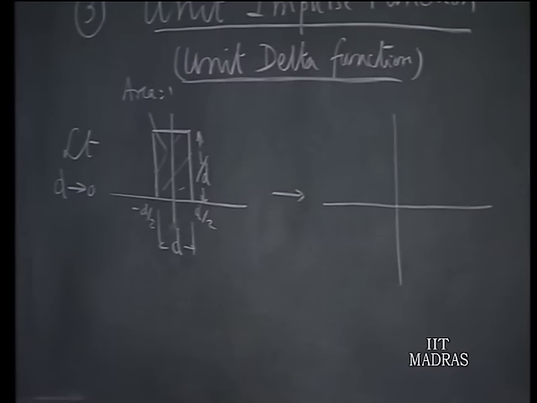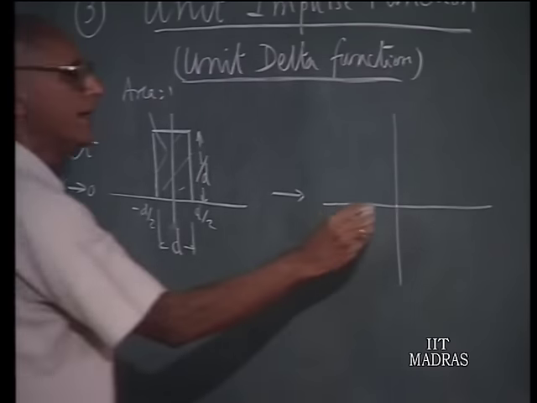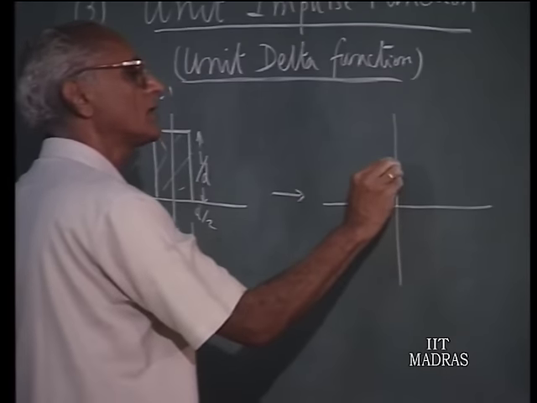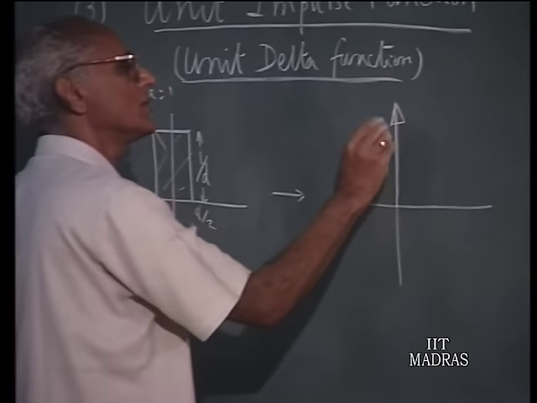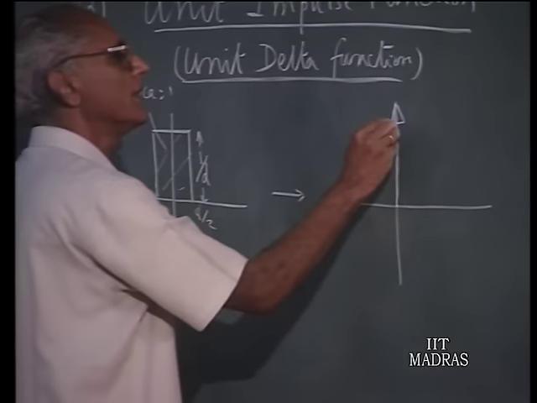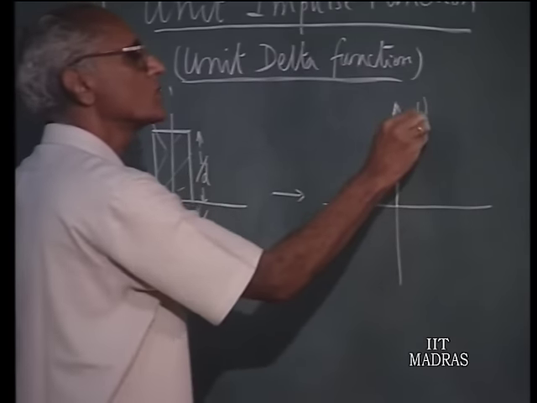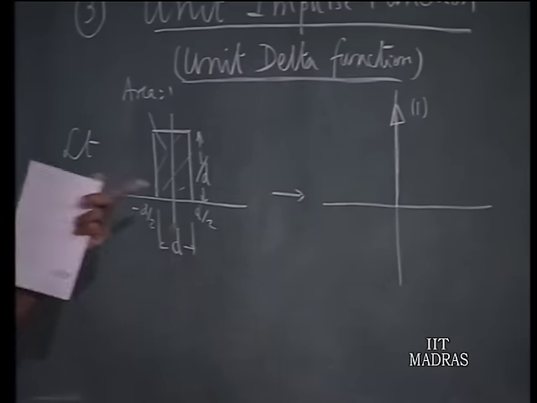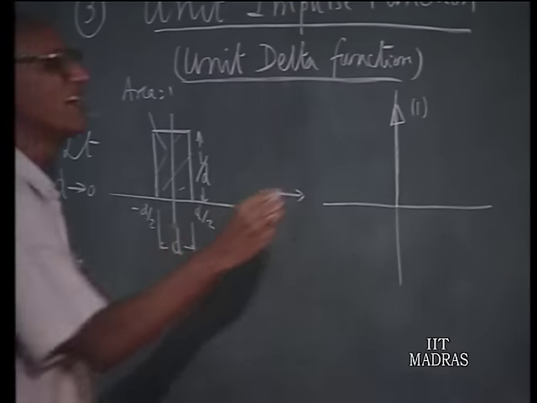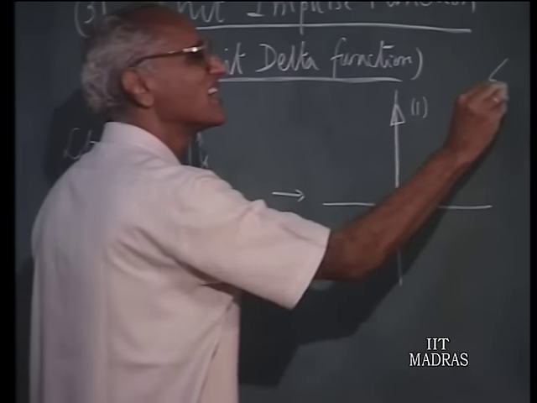So, that is what is called the impulse function or delta function. We can't mark the point at infinity on a blackboard or in your notebook, so we will indicate an arrow like this and say this is 1, indicating that the area under this curve is equal to 1, and this is called delta t.